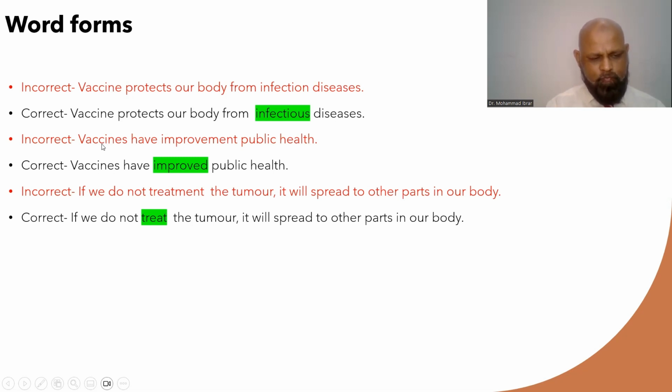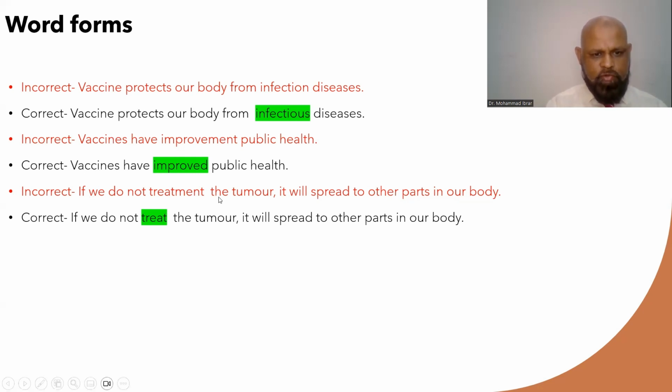Second example, vaccines have improvement public health. Yeah, improvement is noun here. So after helping verb, we use past participle. Like, look at the correct sentence here. Vaccines have improved public health. Like have, we are using like a helping verb. So we have to use past participle with the helping verb. Vaccines have. So vaccines, plural subject, have, helping verb for plural subject, and improved, past participle of the verb improve.